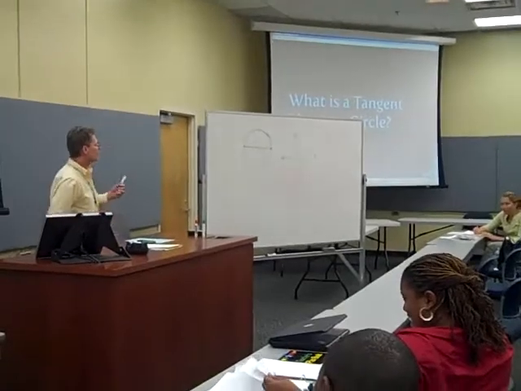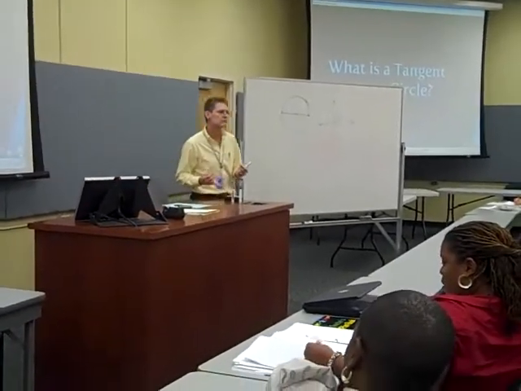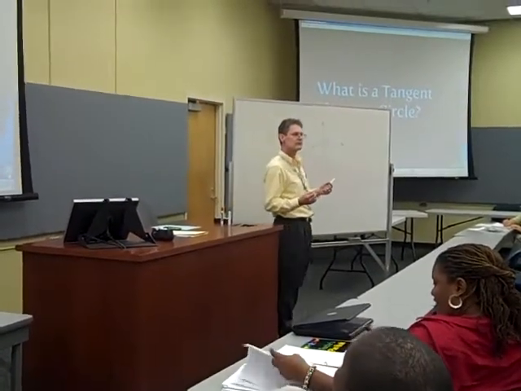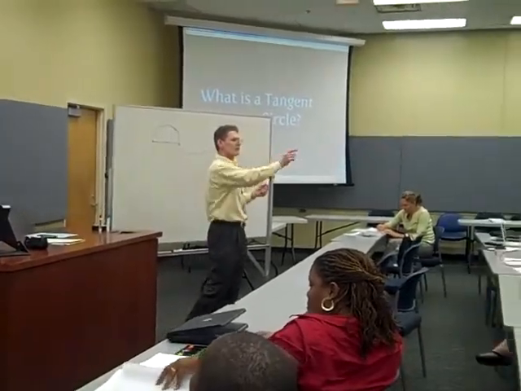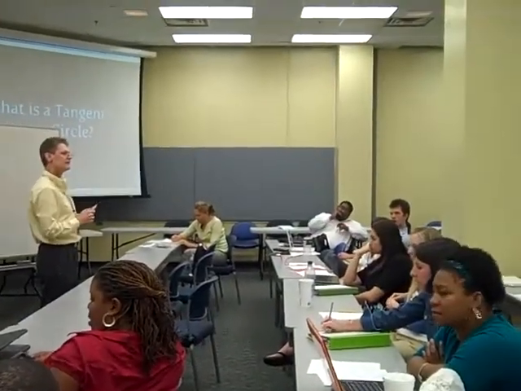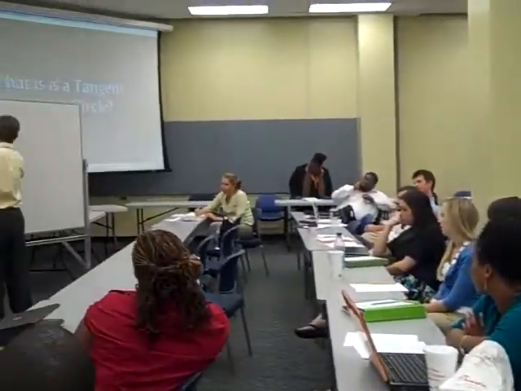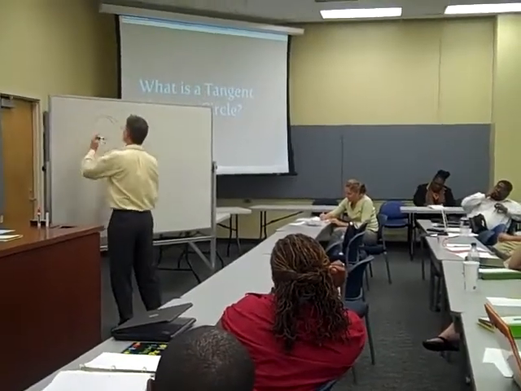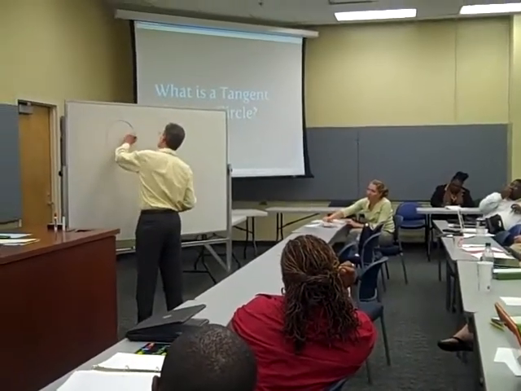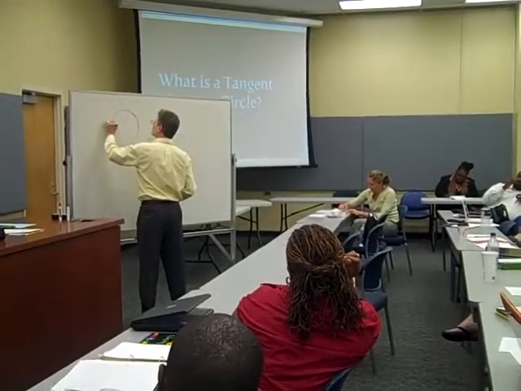So, what is a tangent line to a circle? Does anybody know? It's a line that passes one point on the circle. It's a line that I believe touches the circle at exactly one point. Okay, it touches the circle at one point, and it's perpendicular to the radius at that point. Yes.